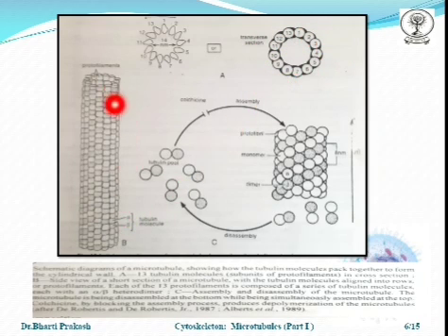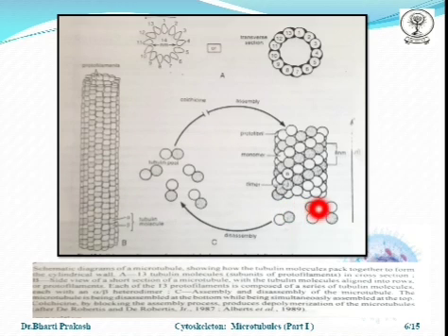Part B is the side view of the microtubule with the tubulin molecules aligned into rows of protofilaments. Each protofilament is composed of a series of tubulin molecules, which are the alpha and the beta heterodimers. Part C shows the assembly and disassembly of the microtubules.